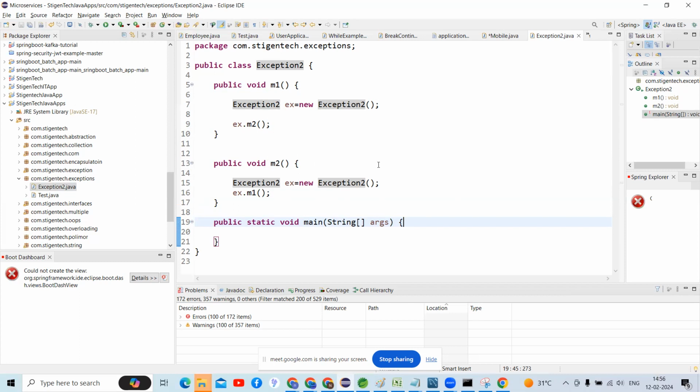We create an object and need to call any one method from outside. The main method calls the m1 method. Who is calling m1? There is a caller method and a called method, guys.